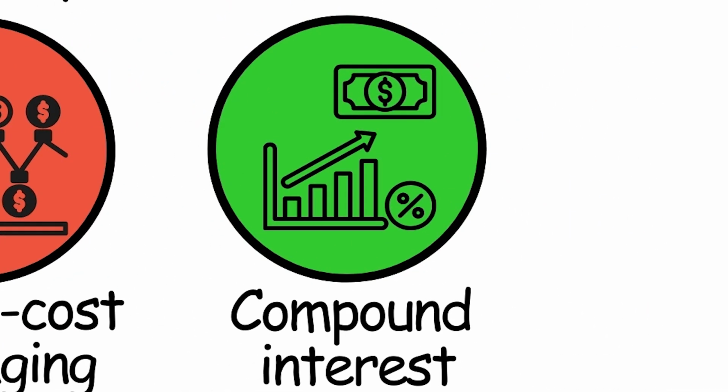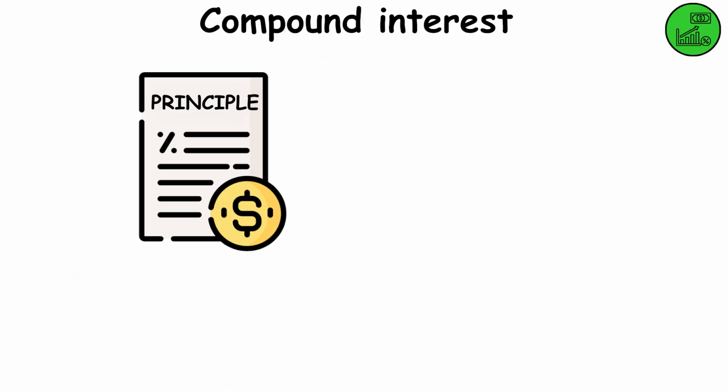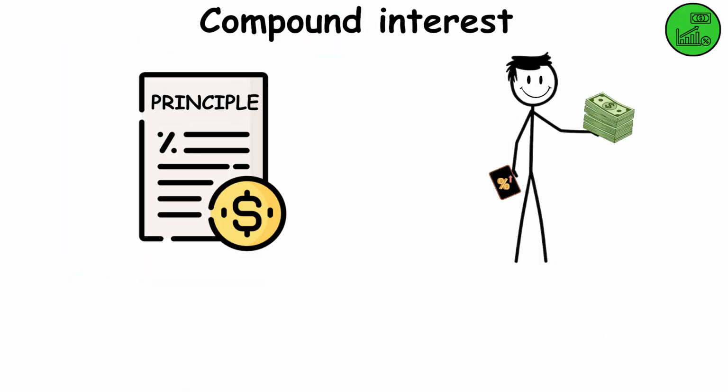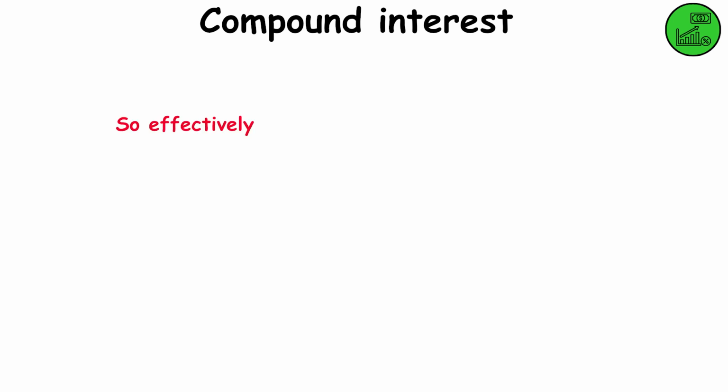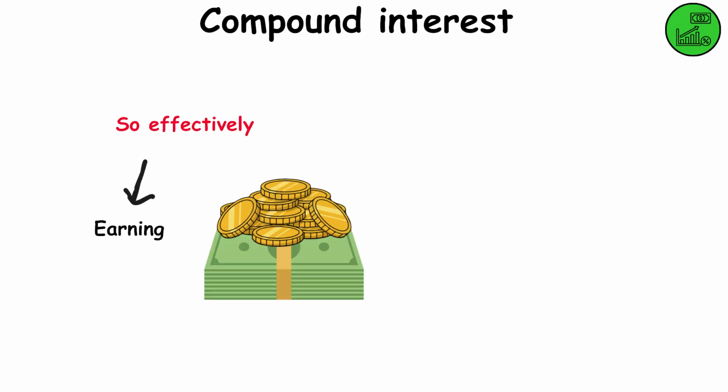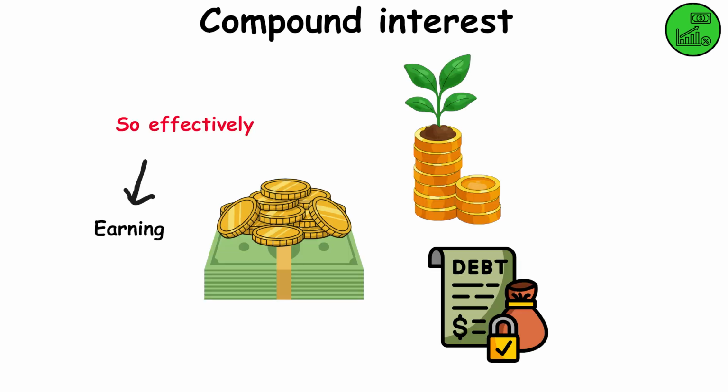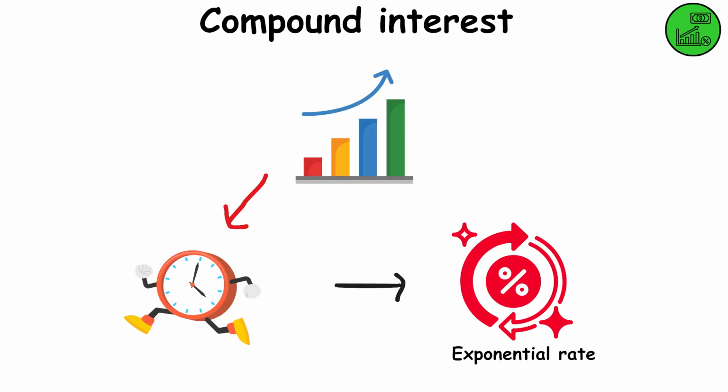Compound interest, interest that is calculated on both the principal and the accumulated interest from previous periods. So effectively, it's earning interest on interest. This causes investments or debt to grow at a faster and exponential rate over time.